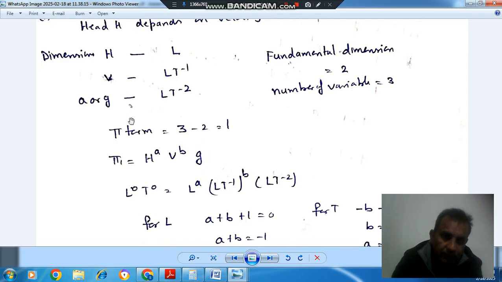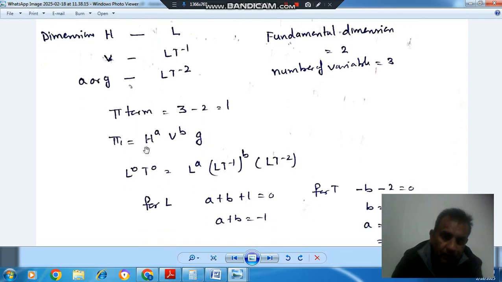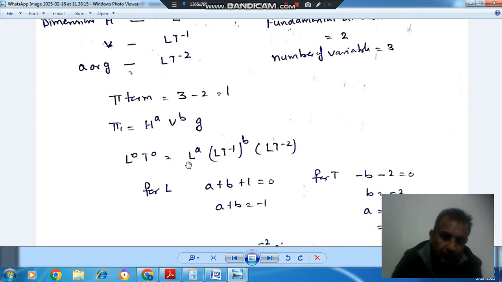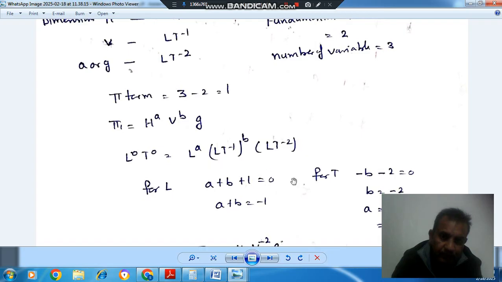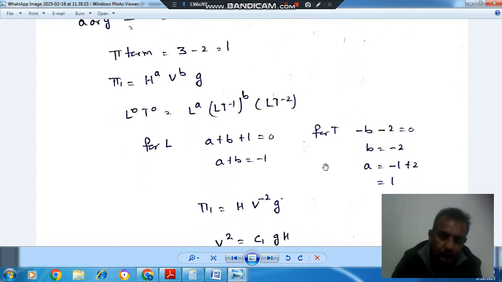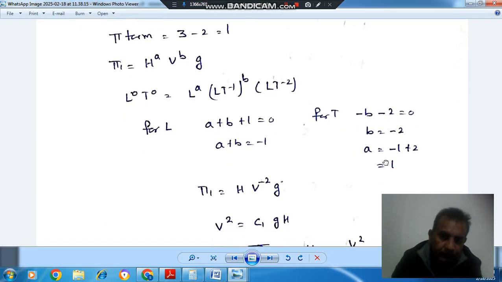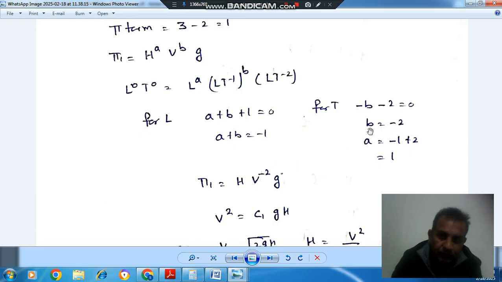Suppose H and V are repeating variables, so pi 1 will be H^a V^b G. The dimension of H is L, the dimension of V is LT^-1, and the dimension of G is LT^-2. If we compare L, then a plus b plus 1 is equal to 0. If we compare T, then minus b minus 2 is equal to 0, so b is minus 2. Putting the value of b, a will be 1. So a is 1 and b is minus 2.